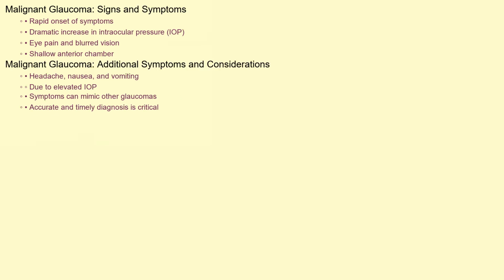undergone glaucoma surgery. The signs and symptoms of malignant glaucoma can be quite alarming and typically develop rapidly. Key indicators include a sudden and dramatic increase in intraocular pressure, often accompanied by eye pain and blurred vision. A shallowing of the anterior chamber is almost invariably present. Patients may also experience headache, nausea, and vomiting due to the elevated pressure. Importantly, these symptoms can mimic other types of glaucoma, making accurate and timely diagnosis critical.